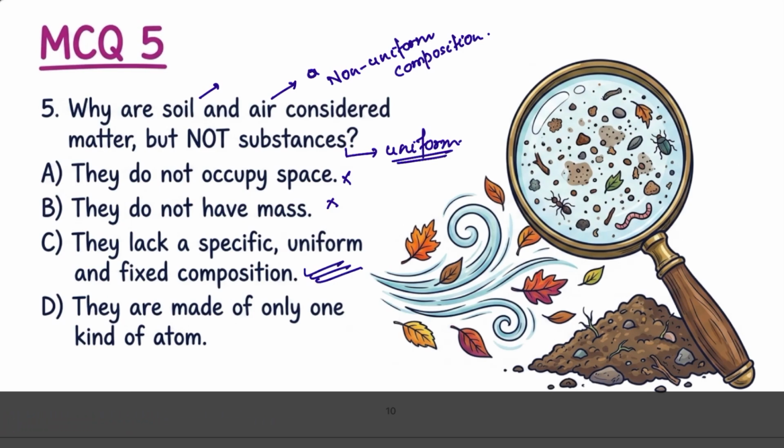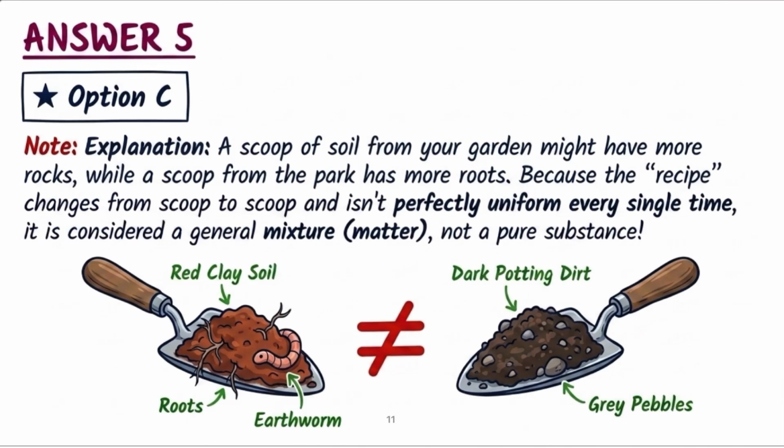Now check the explanation of question number 5, right? A substance has a perfectly uniform composition, correct. But matter can have a non-uniform composition. That's why air and soil are matter, not substances. Now you can pause the video and go through the explanation of this answer. The same question may also be asked as a subjective question, right?